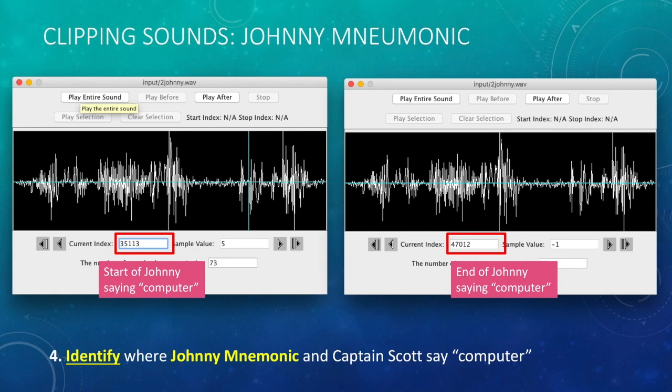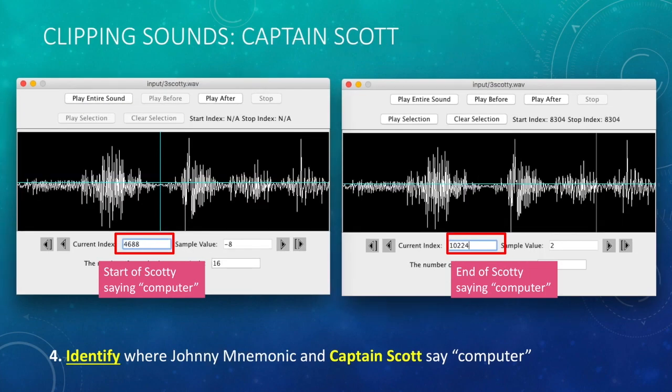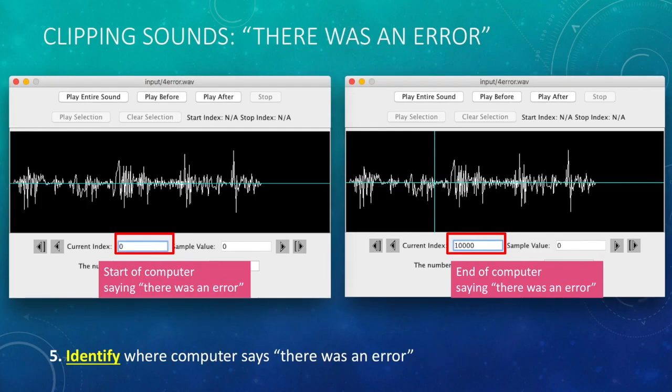I also used the explore function for this. This time I needed start and end positions to provide as arguments to the clip function written in a previous problem. For the clip of Johnny, the start position of computer was located at sample 35,113 and the end at 47,012. For the clip of Scotty, he started saying computer at sample 4,688 and ended at 10,224.